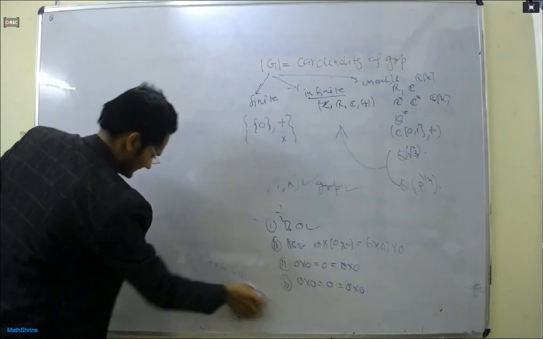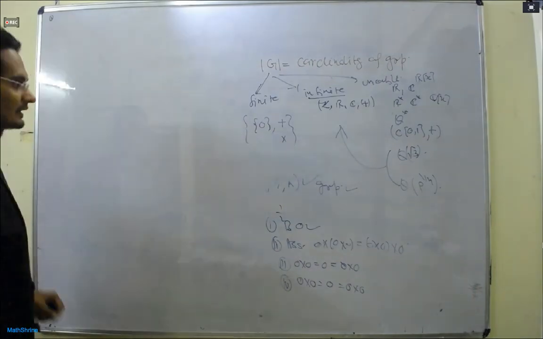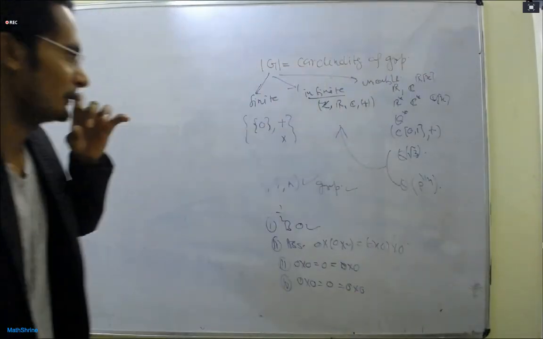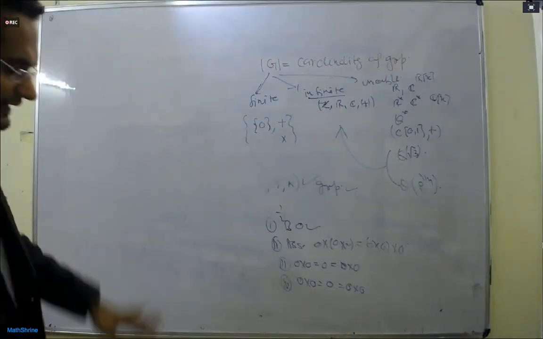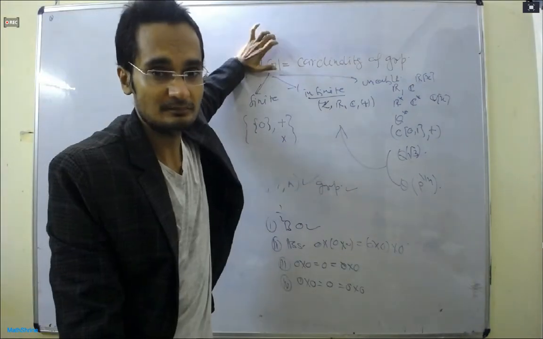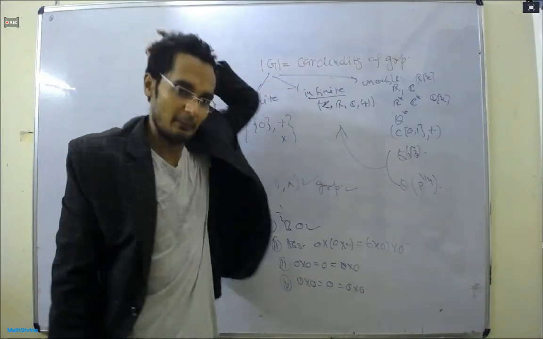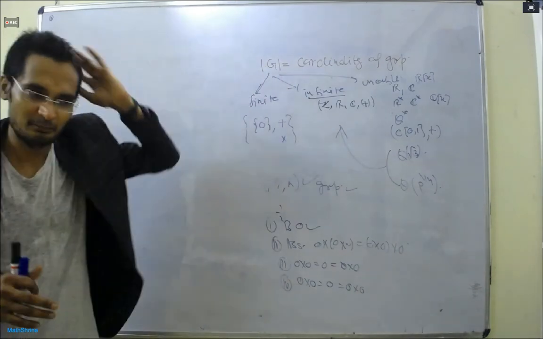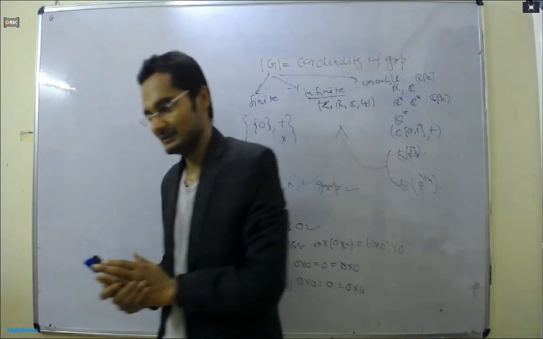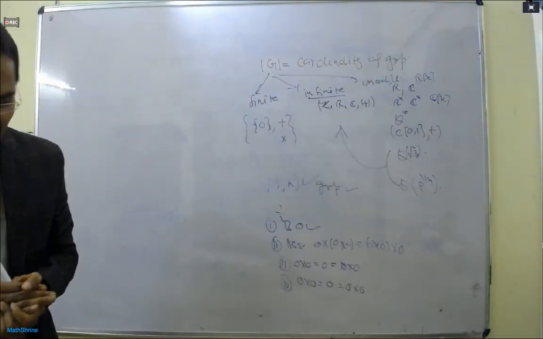Now we are at this stage where we are able to understand the cardinality of the group, right? We mathematicians are always interested, especially in the analytic approach, or we are pure scientists.